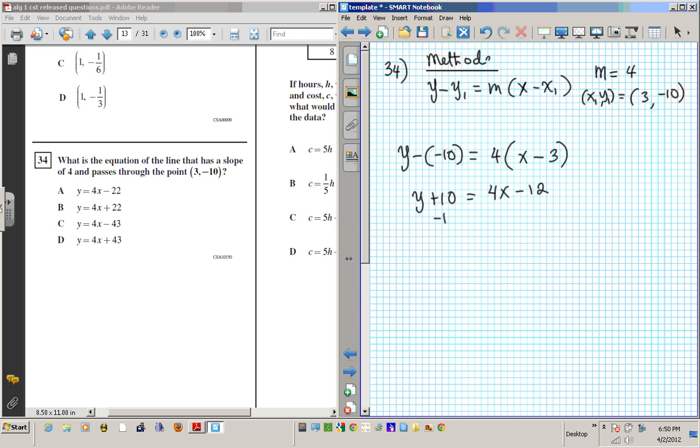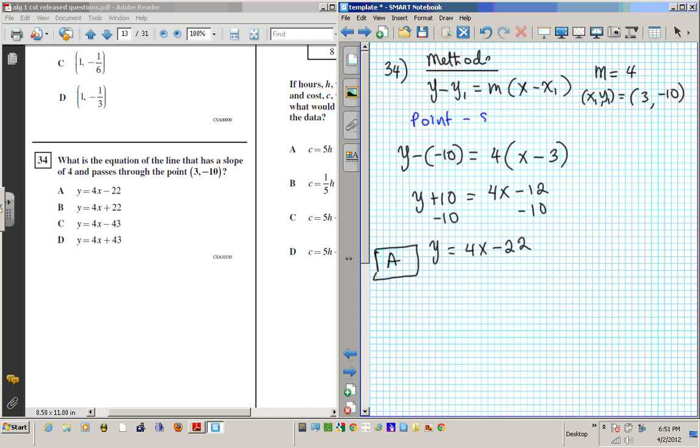To get y by itself, subtract 10, and then you're going to have y equals 4x minus 22. Okay, so your match here is A. So our answer here is A. Okay, this is using the advanced method of the point slope form.